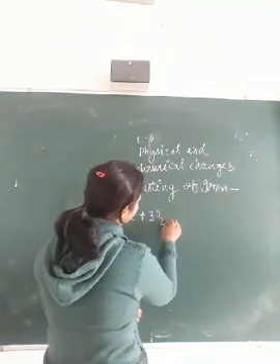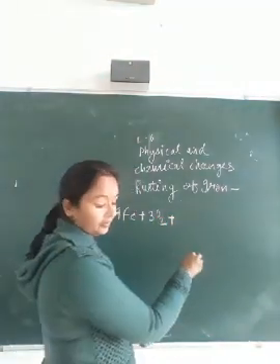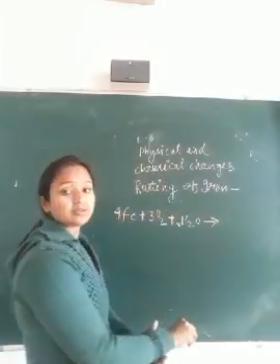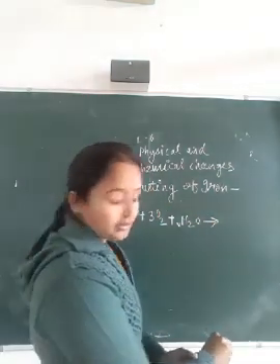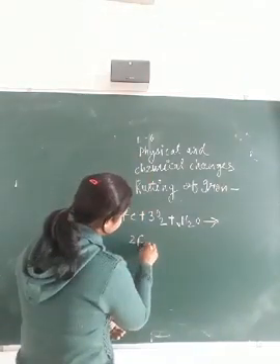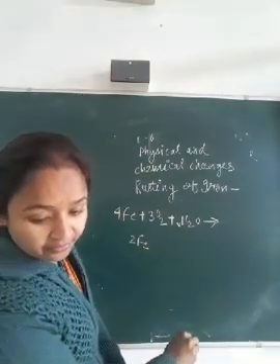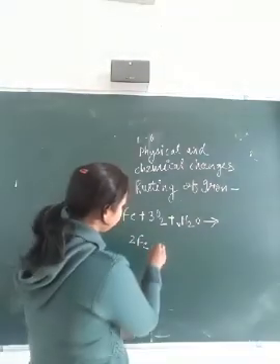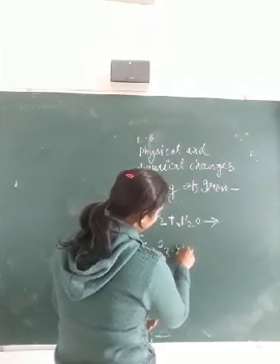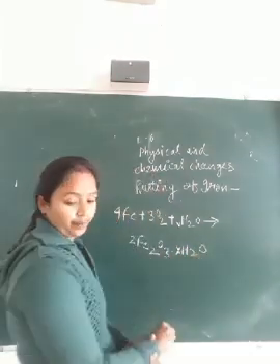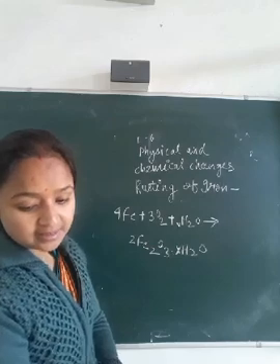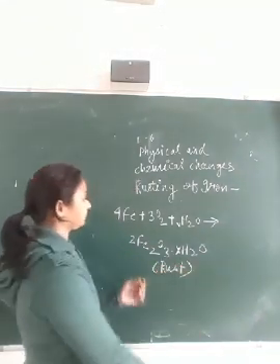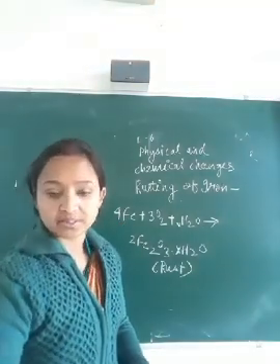3O2 from air and H2O, water, then what will form? 2Fe2O3 into xH2O. That is the rust.